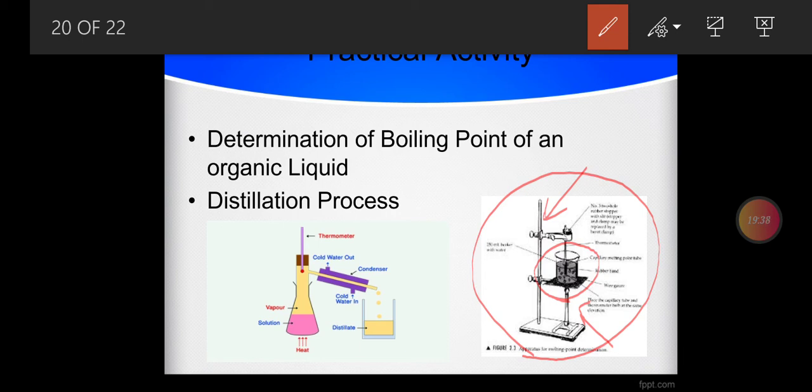We will also perform this activity once you people are back to school. Till then, you just have to go through the content that is given in your book regarding this activity. That is more than enough for you at the moment, because once you perform it with your hands, then you will learn more. All right, then a distillation process or activity is also given to you.